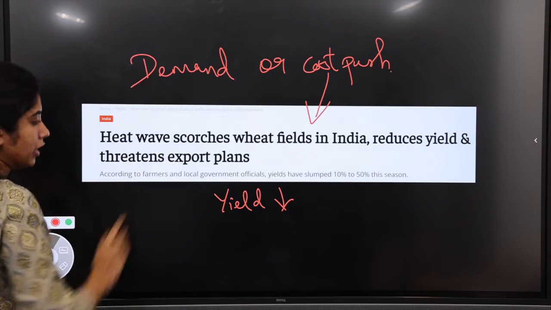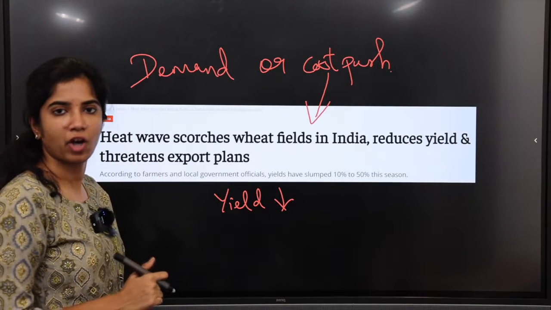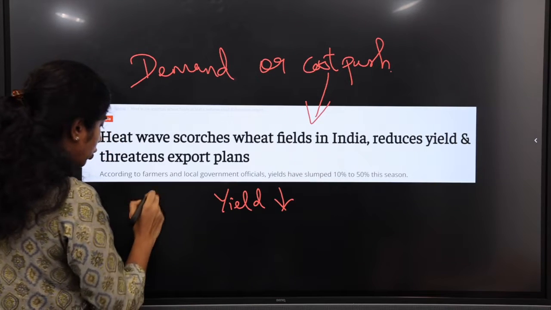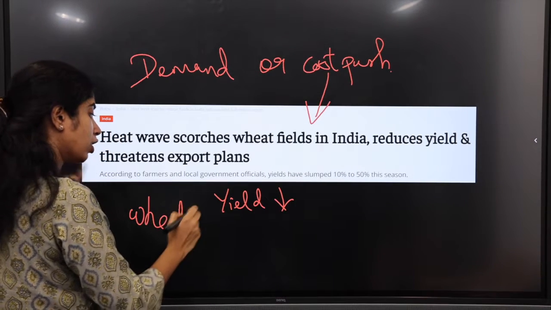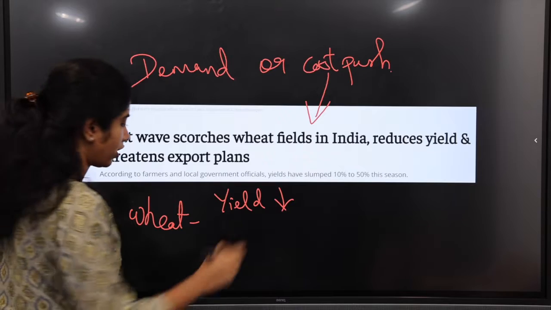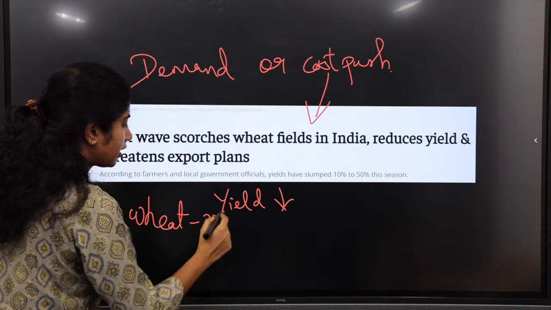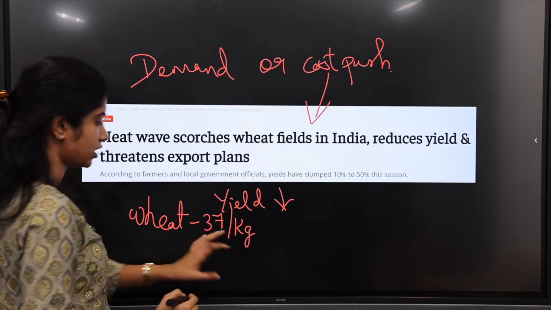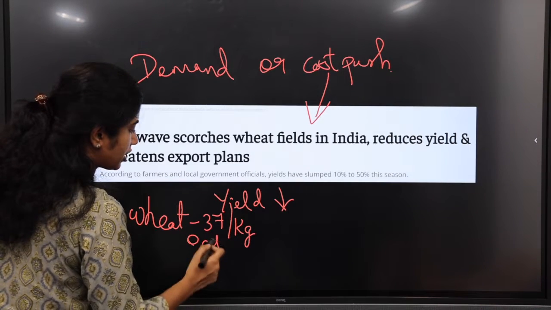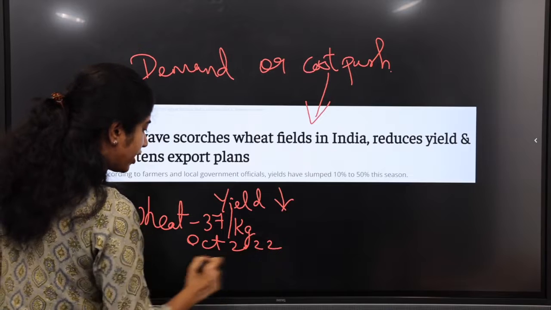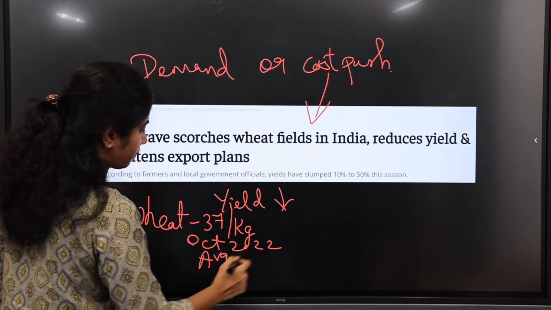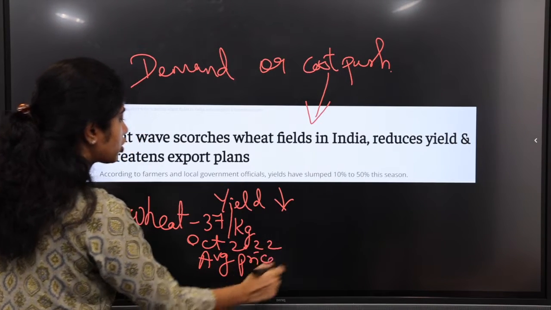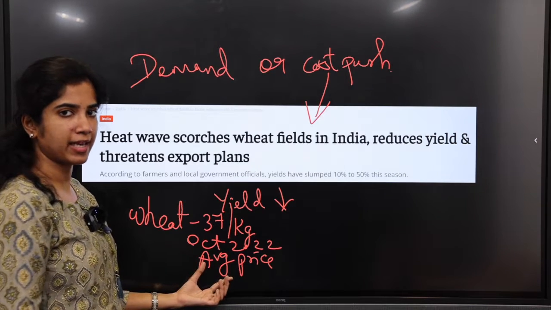Then, for example, if you see the data on the government website, the wheat post this heat wave was also a major reason. Russia-Ukraine war also. Now if you see, 37 rupees per kg atta, refer to the government website, this is October 2022, the average price for wheat. This is the average of all states.